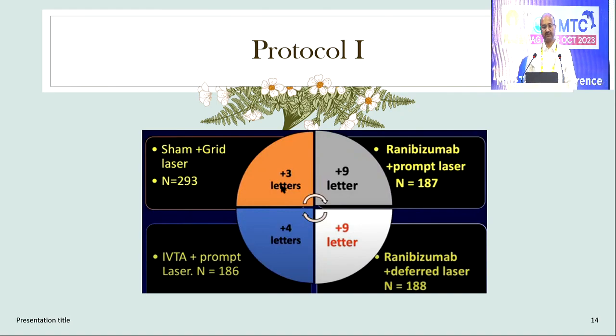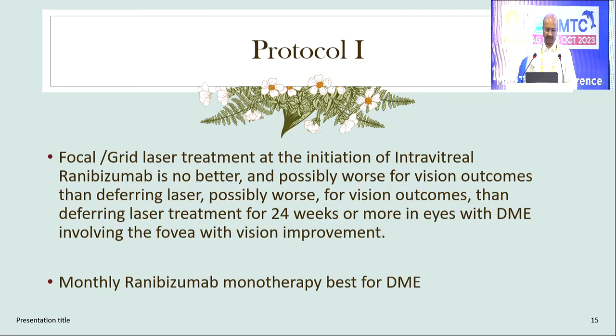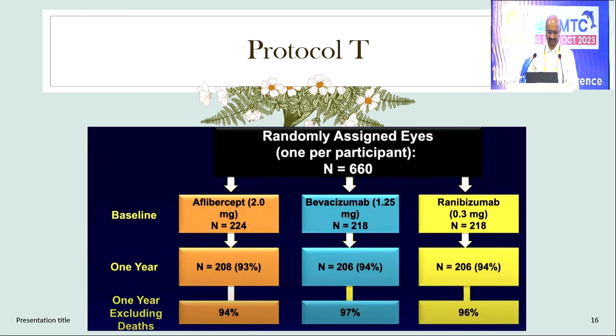Now, Protocol I is something which told us whether we need to give ranibizumab along with deferred or immediate laser. Even though there was an improvement in vision, ultimately there was not much difference whether you defer or give immediate laser along with ranibizumab. So the one line that we should learn from Protocol I is that monotherapy with ranibizumab is enough, and we need not do laser immediately.